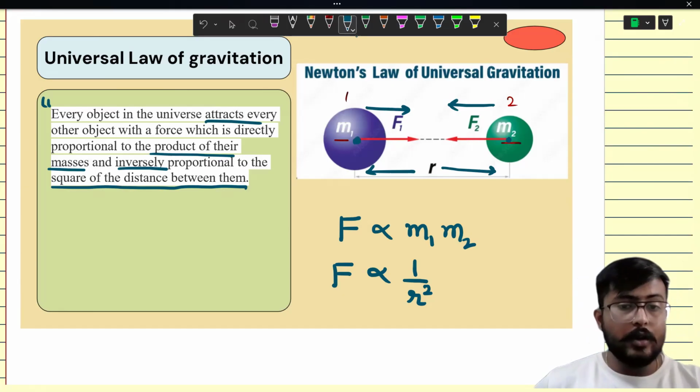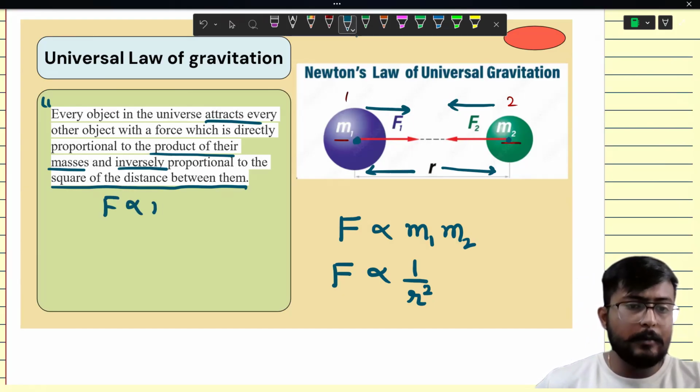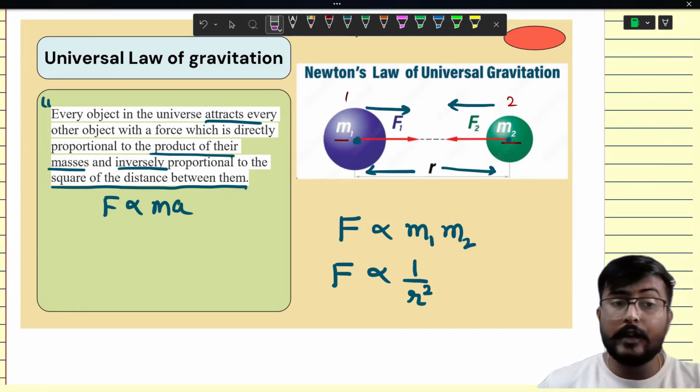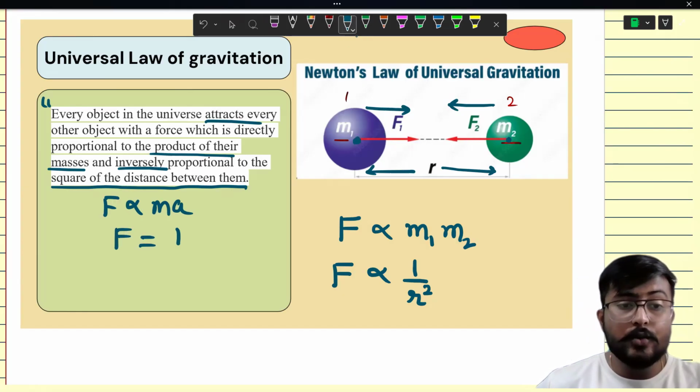So we have already studied Newton's second law, that is F is directly proportional to ma. Then if we want to remove this proportionality, we always use a constant. Over there, the value of the constant was 1.